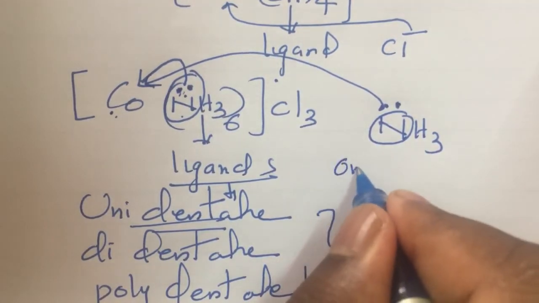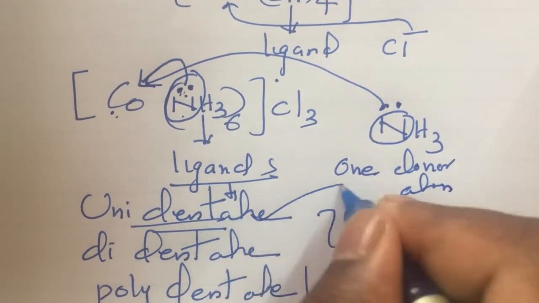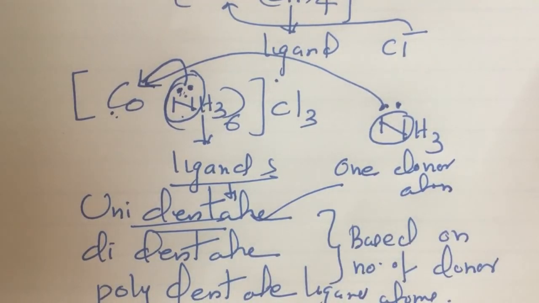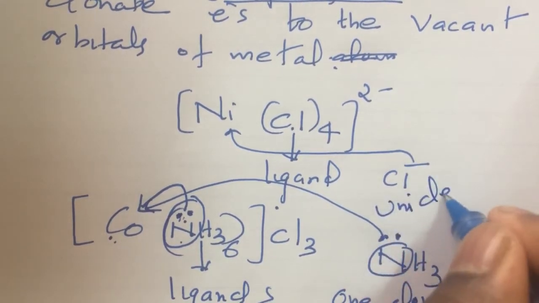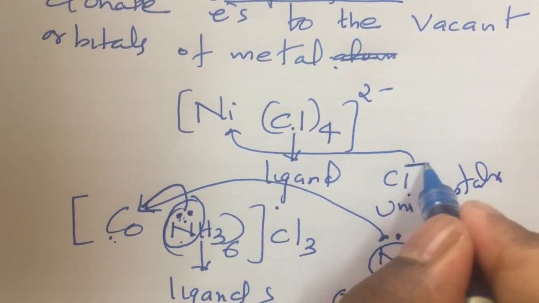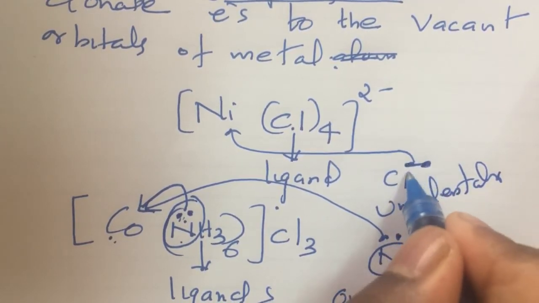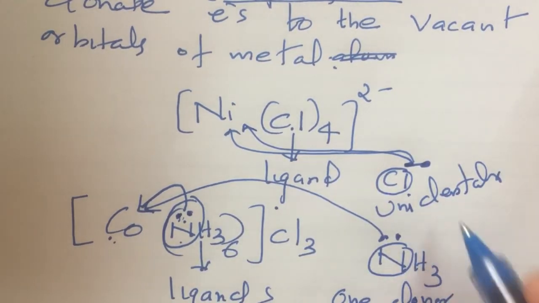So here one donor atom is present in the ligand, so it is called a unidentate ligand. And Cl minus is also unidentate. Why? The negative charge, or electron, present on the chlorine is donated to the vacant orbital of the metal. So Cl is also unidentate.